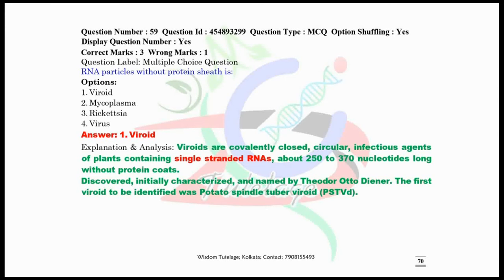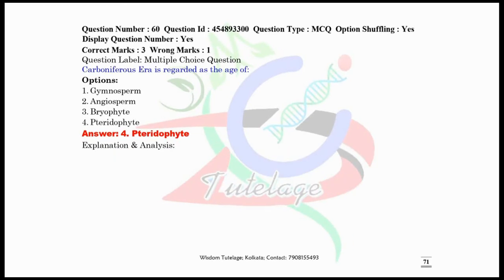RNA particles without protein sheath is. This is the viroid. It is a single stranded RNA. All of us know that it is about 250 to 370 nucleotides long without a protein coat. There are also some examples of viroids I have given here. Now question number 60. Carboniferous era is regarded as the age of.